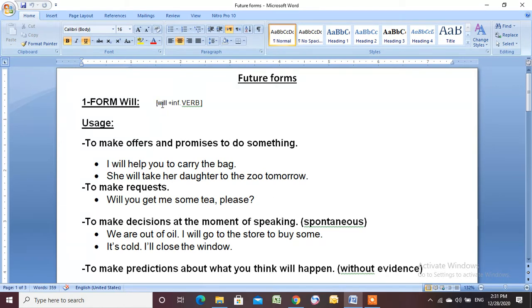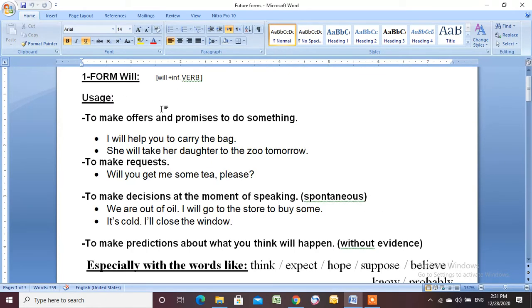We put will plus verb in the infinitive, and we use it for different things. Number 1, to make offers and promises to do something. So, I will help you to carry the bag. It's an offer. The other example, she will take her daughter to the zoo tomorrow. So it's a promise. So for offers and promises, we use will plus verb in the infinitive.